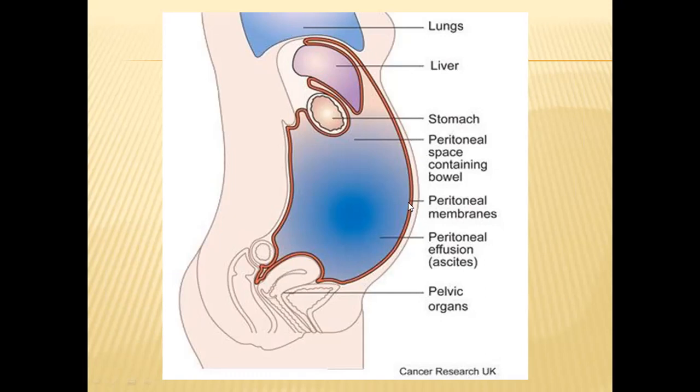Inside this peritoneal membrane and outside these visceral organs, a liquid is there. That liquid is called peritoneal fluid. This peritoneal fluid is also very, very important. It also acts as a lubricant in between these different visceral organs.